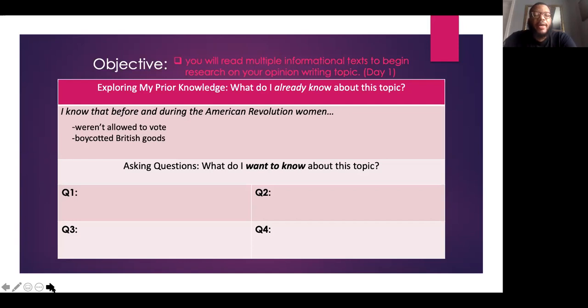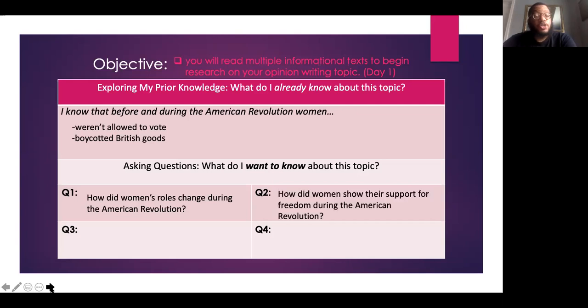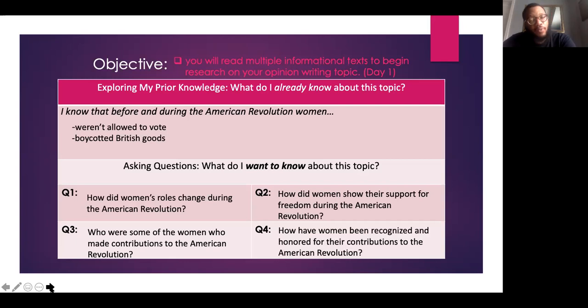Now, as far as what I want to know about this topic, the 4 questions that I came up with were: 1, how did women's roles change during the American Revolution? How did women show their support for freedom during the American Revolution? Who were some of the women who made contributions to the American Revolution? And lastly, how have women been recognized and honored for their contributions to the American Revolution? Okay.